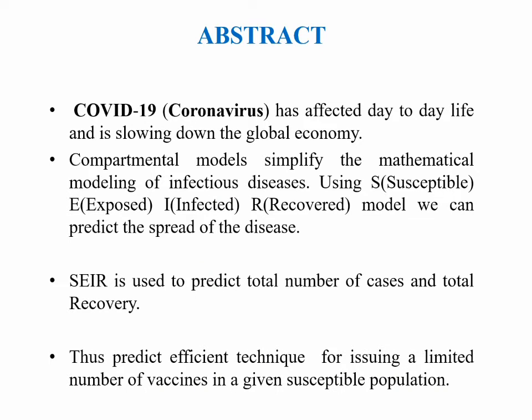Abstract. COVID-19 made a great impact by disrupting people's day-to-day life and slowing down the global economy. This pandemic has affected thousands of people who were either sick or killed due to the spread of the disease, and the epidemic growth rate increases manually. In our project, we used SEIR, a compartmental model where S stands for susceptible, E for exposed, I for infected, and R for recovered. This model is used to predict the spread of the disease, total number of cases, and total recovery. And we have tried an efficient technique to distribute a vaccine to the given susceptible population.